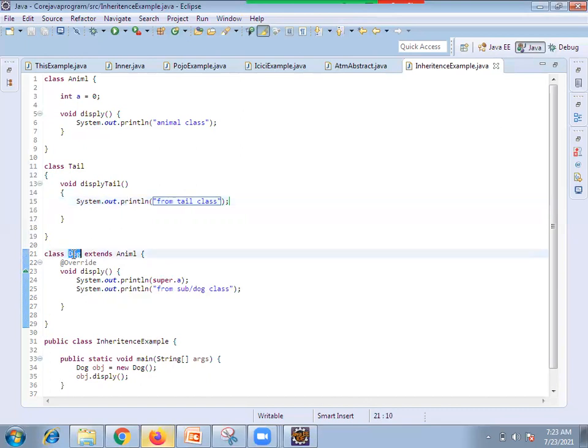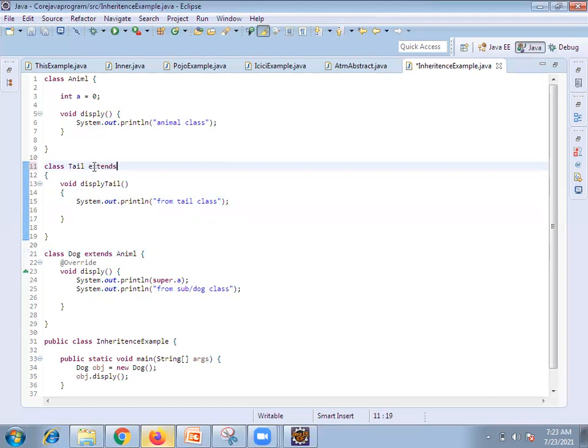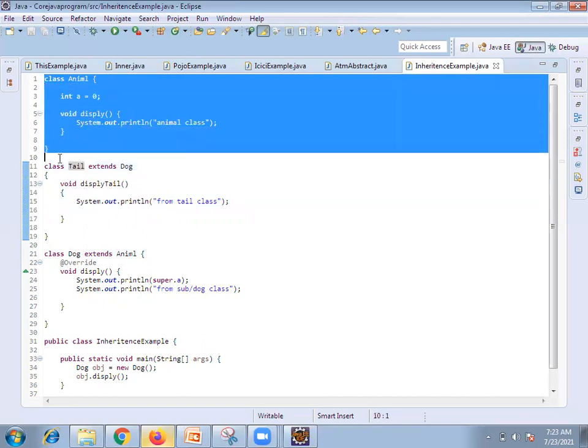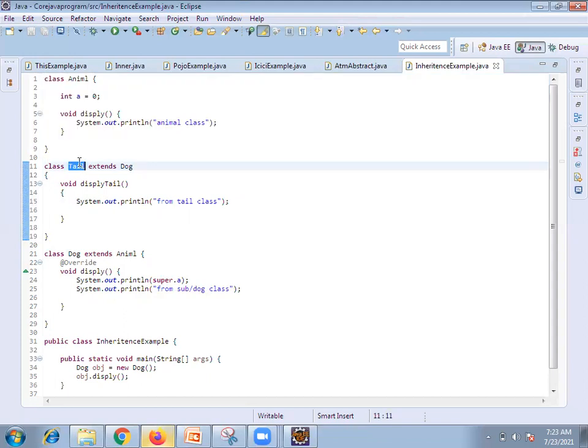Now this class I want to use by extending dog. How many classes are there? This is grandparent, this is parent, and this is the subclass. So this is multi-level. Now let's create for it. It may disconnect automatically; tomorrow we will continue.